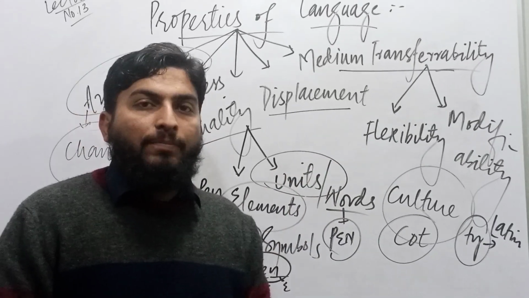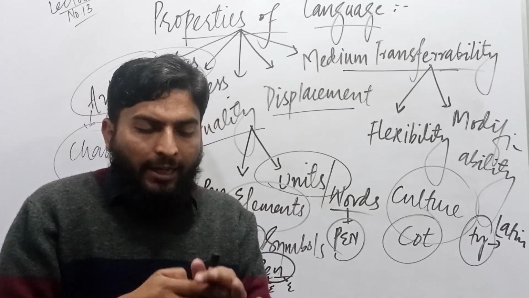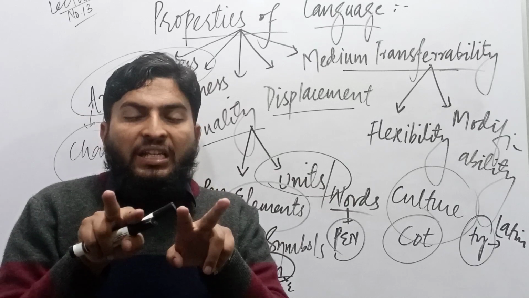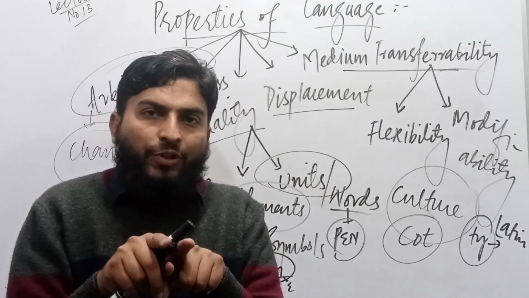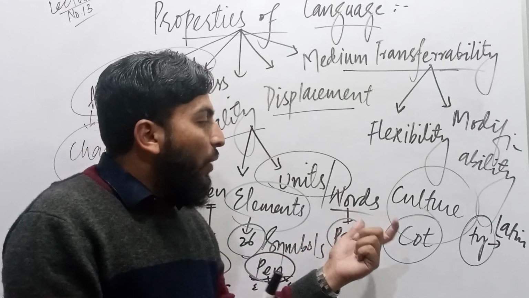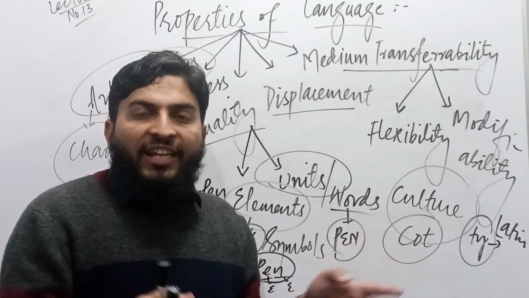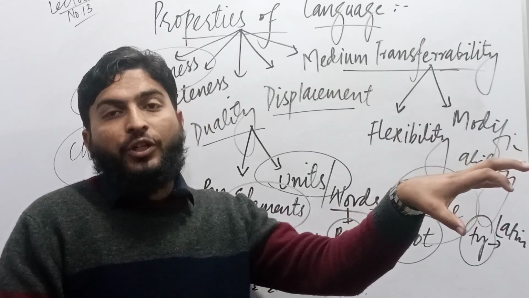Then modifiability. The way we are comparing two languages is called analogy. We compare two languages, kultur and culture. But now a word is not available in the dictionary of English, and it is available in another language.